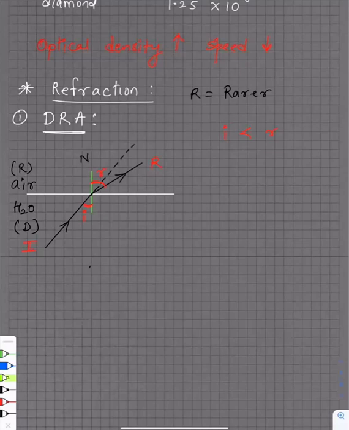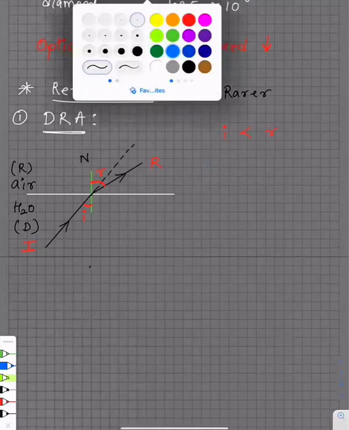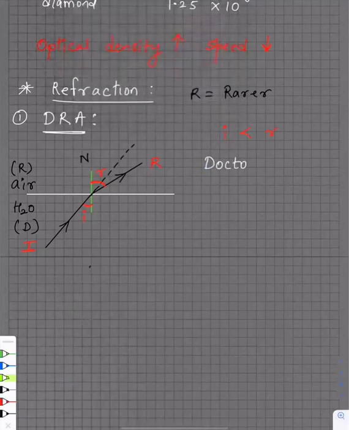You guys got it now? D for doctor, R for ran, A for away. Sir, can you repeat? I didn't hear what you said. Doctor, one sec, I'll just write it here. I said doctor ran away. What does it stand for? I have written here DRA. Doctor ran away. Denser to rarer.